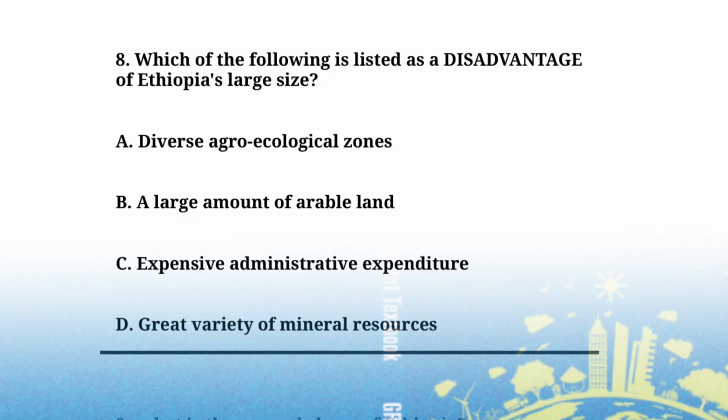Which of the following is listed as a disadvantage of Ethiopia's large size? A. Diverse agroecological zones. B. Large amount of arable land. C. Expensive administrative expenditure. D. Great variety of mineral resources. The disadvantage of Ethiopia's large size is C. Expensive administrative expenditure.